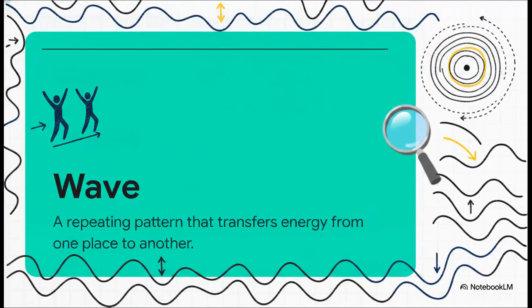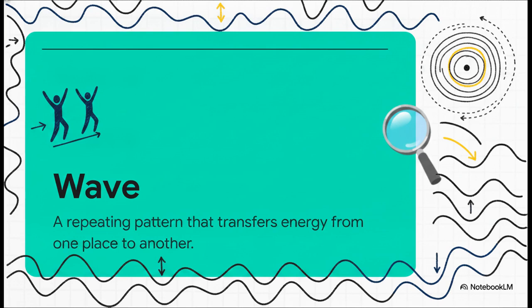Moving on to Section 2, Anatomy of a Wave, Concrete to Abstract. Before we can fully grasp the complex digital devices sitting in our pockets, we really need to step back and look at the physical, mathematical model of a simple repeating wave. This lesson actually proceeds from very concrete observations, stuff you can physically see and touch, to much more abstract concepts. So let's start with a foundational definition.